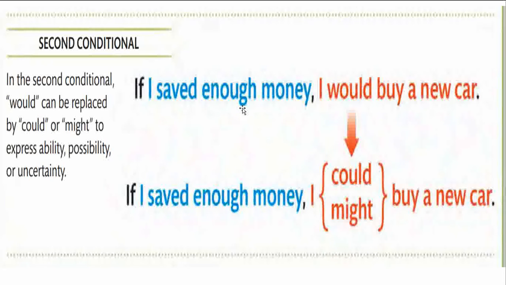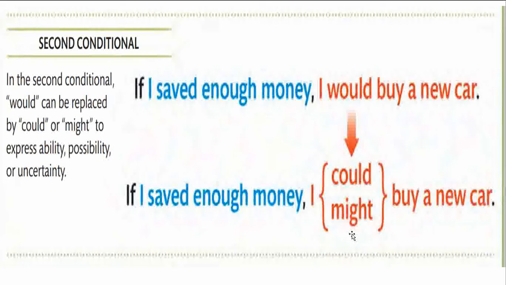If I saved enough money, I would buy a new car. Now this word would can be changed to could or might. Let us see that. If I saved enough money, I could buy a new car. If I saved enough money, I might buy a new car.